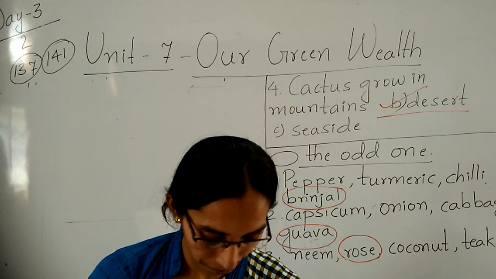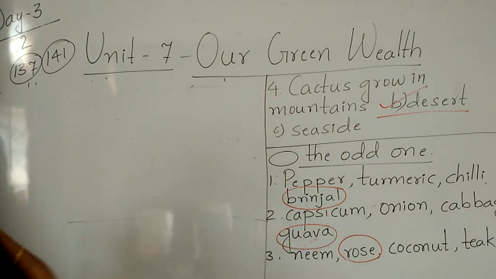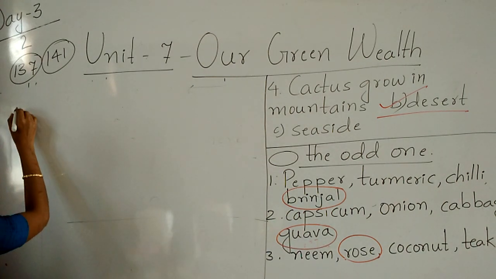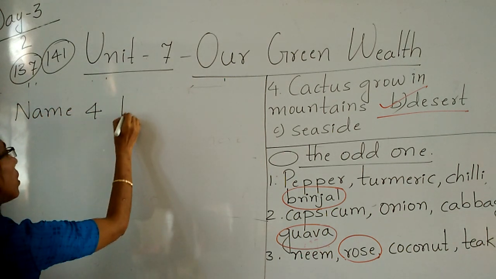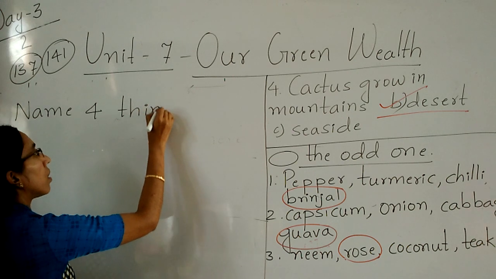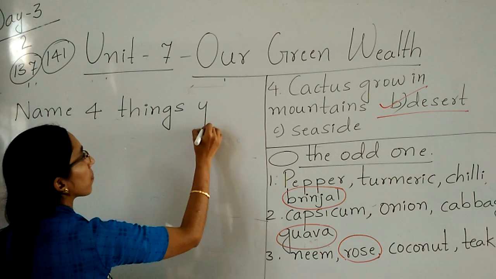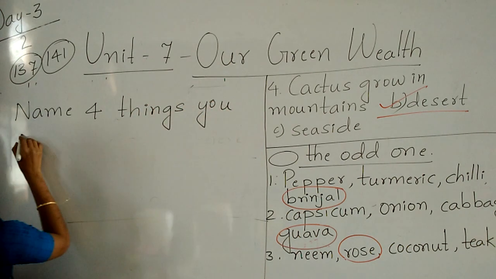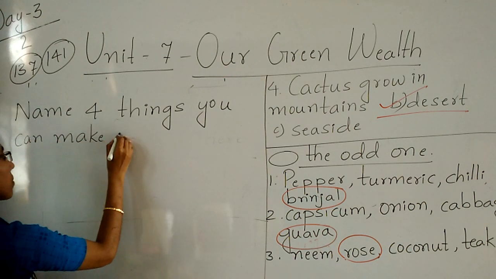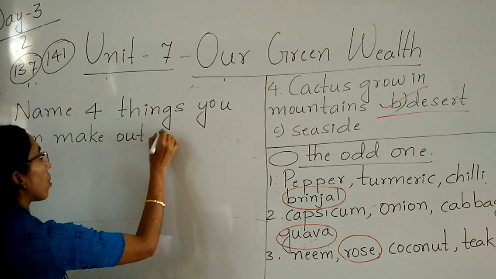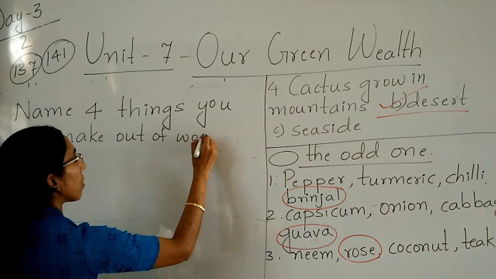Last question. Name 4 things you can make out of wood.